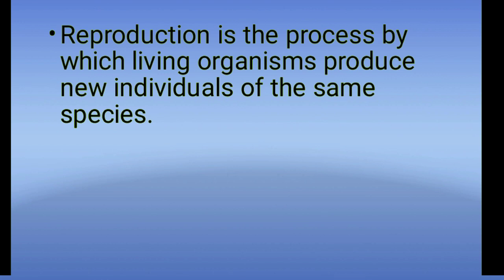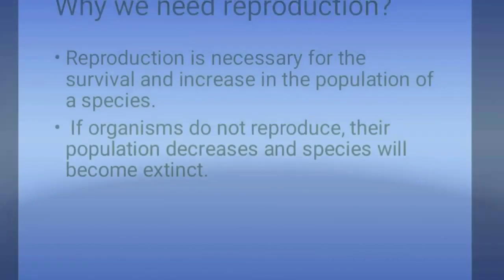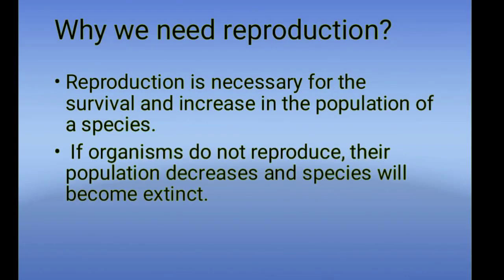Understood? Then next we have why we need reproduction. Means, is there any need of reproduction? Yes, because reproduction will increase the population and also the survival rate of any species or any organism. If there is no reproduction, then there would be no increase in population.